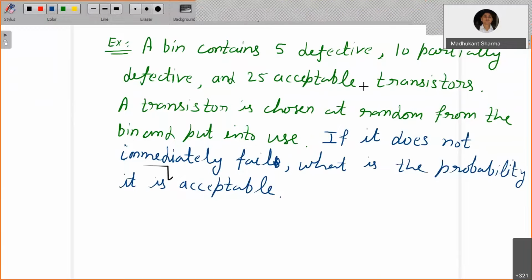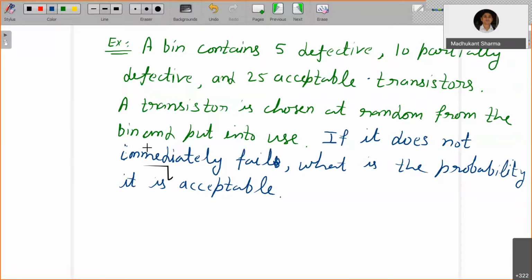Defective means it is not possible to use them. You cannot use them. Partially defective means they can be used, but there is no guarantee how long they will work. And 25 acceptable transistors means they are not defective, so they will last for the long term.